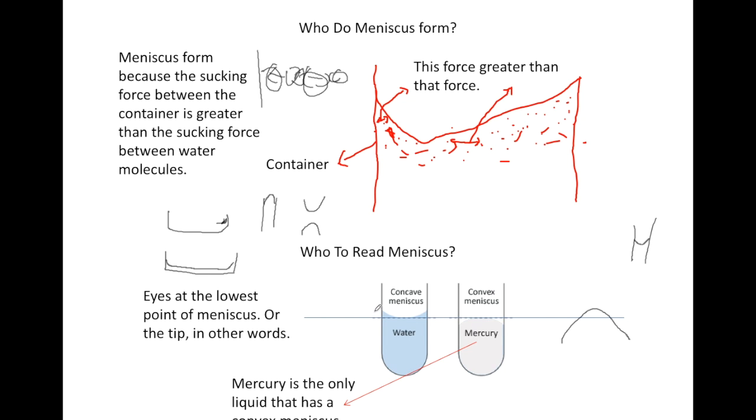For example, if here we have, say, 6 milliliters. I know this is rather impossible, but let's just assume here we've got 5 milliliters. We read the 5 milliliters, not the 6 one. And for example, here we've got 4 milliliters. We still read the 5 one. We read the tip of the meniscus.